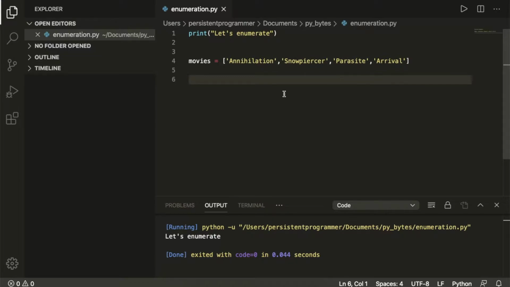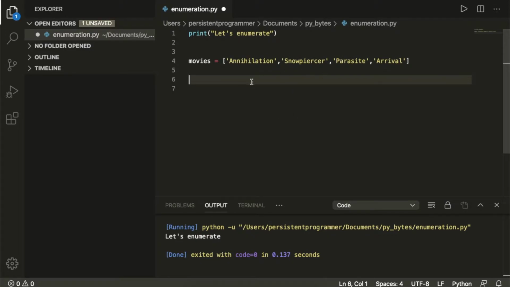And today we're going to look at enumeration and how to enumerate over a list. So first I'm going to go ahead and show you how you would normally go over any list you're given and find out the elements in the list. Great, so I have my list of movies and what I want to return are my first three favorites.